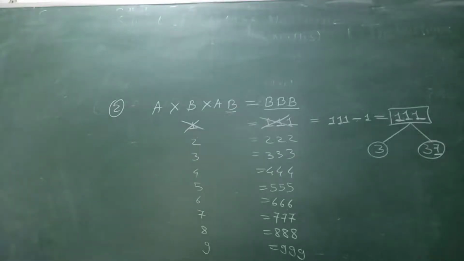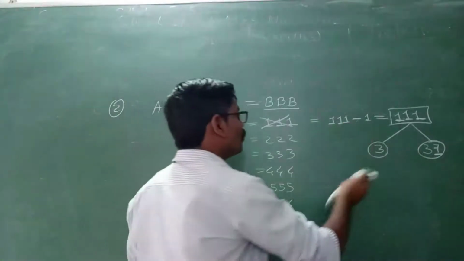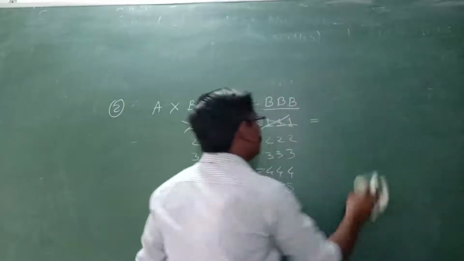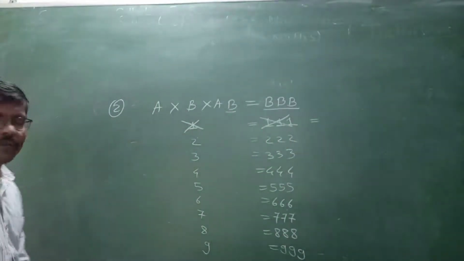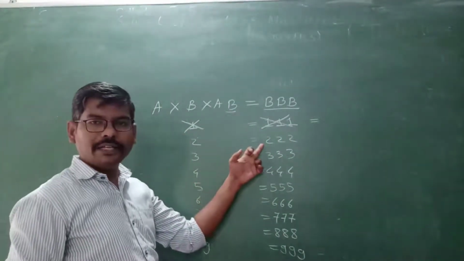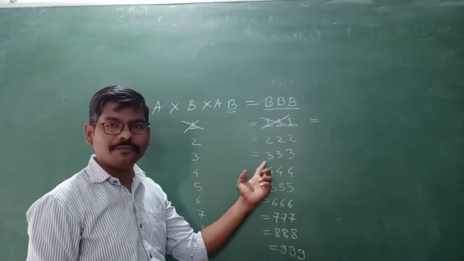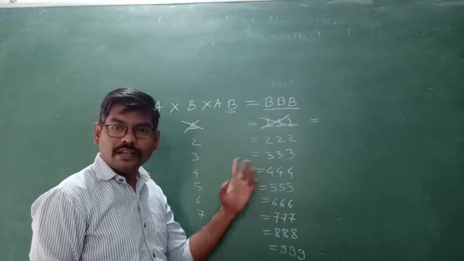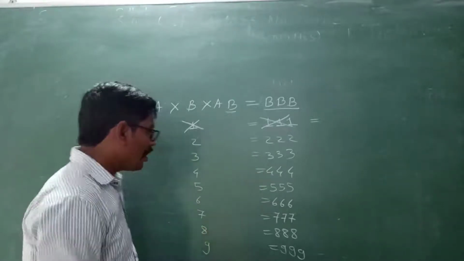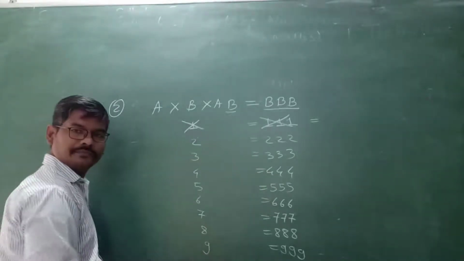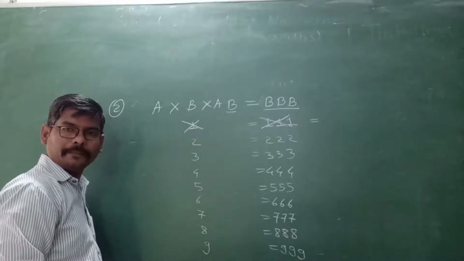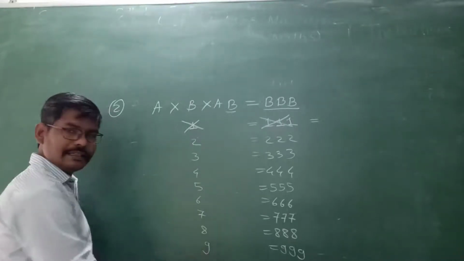So we will go further. Now we will take the value of B equal to 2. One more thing. Everywhere, my dear student, you will find this triple 2. When you divide by 2, the answer will be 111 only. Everywhere, triple 3, when you divide by 3, the answer will be triple 1 only. Come directly to this 7. Okay. Come directly to this 7.